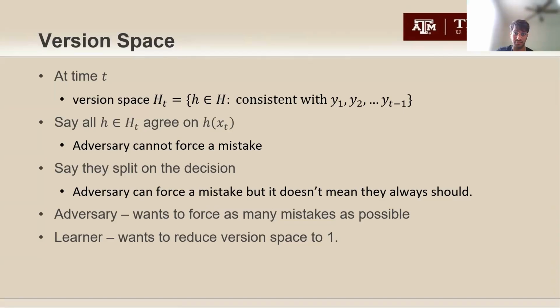On the other hand, let's say it can force a mistake. Let's say we choose 0 as the learner, but the adversary forces a mistake and says, no, the value of h of x_t at that instant is supposed to be 1. This might not be a wise move for the adversary if by doing this, the version space reduces to a much smaller value. So the adversary always wants to make decisions based on whether in the future the learner would make more mistakes or not. And the learner obviously wants to reduce the version space to 1.